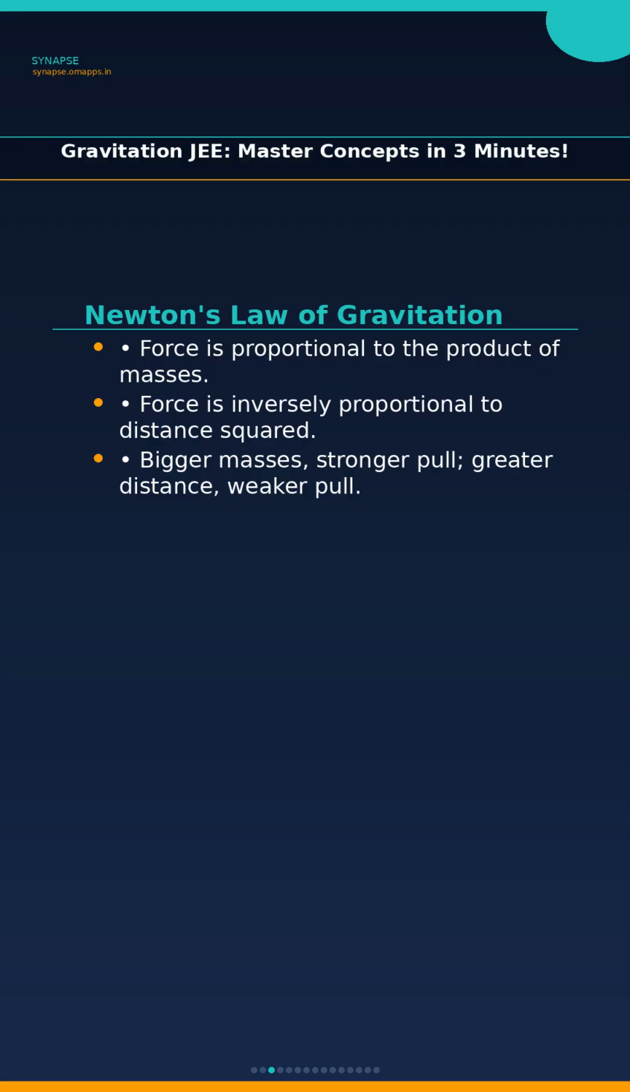Let's start with Newton's law of gravitation. This law basically tells us how the gravitational force between two objects depends on their masses and how far apart they are. The bigger the mass is, the stronger the pull. And the further they are, the weaker the force.